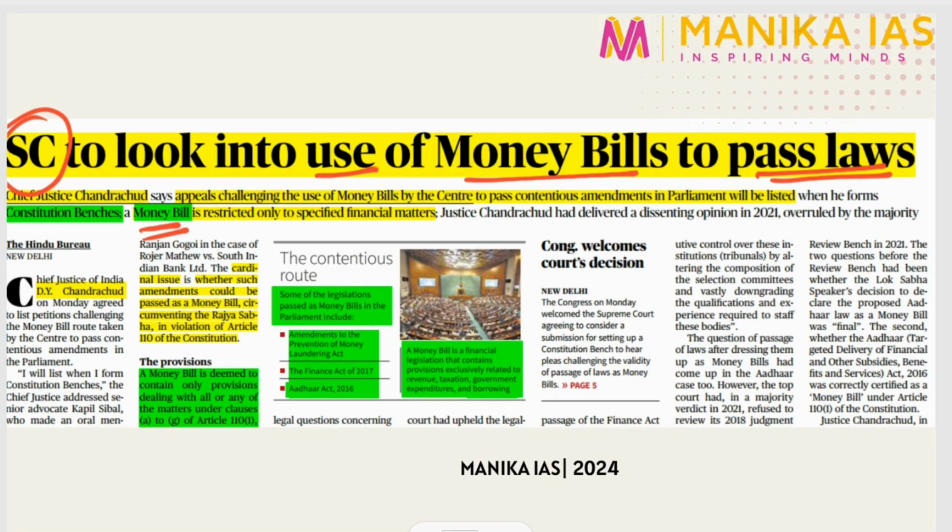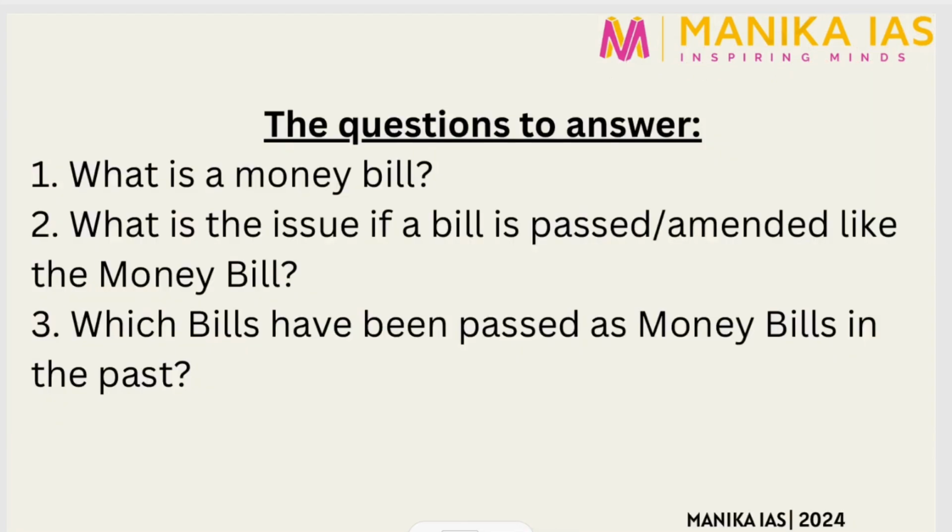And the highlighted portion also shows how you can make content from the exam point of view, both in prelims and mains, that can be asked, and you can solve those questions. So you can take a note of how you can actually go about preparing from the newspaper through this video. So the questions that we are going to see in this video are: what is a money bill? What is the issue if a bill is passed or, let's say, amended like a money bill? The third is, which bills have been passed as money bills in the past?